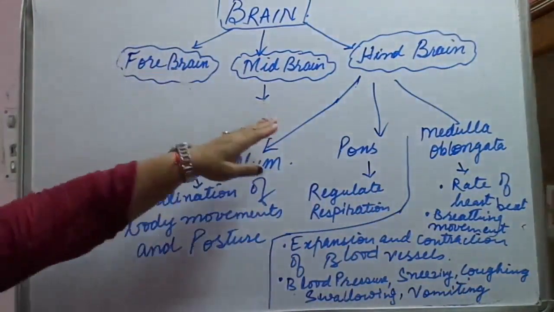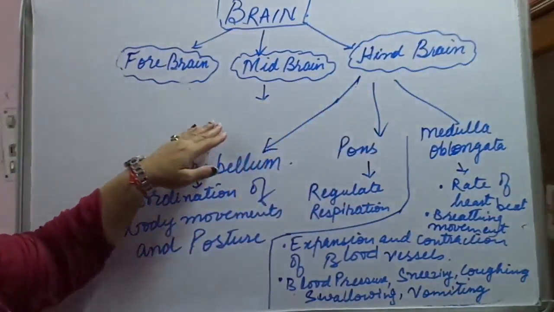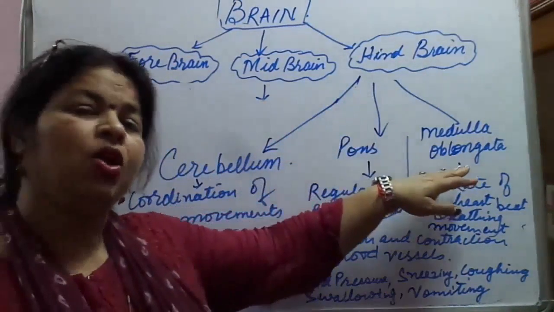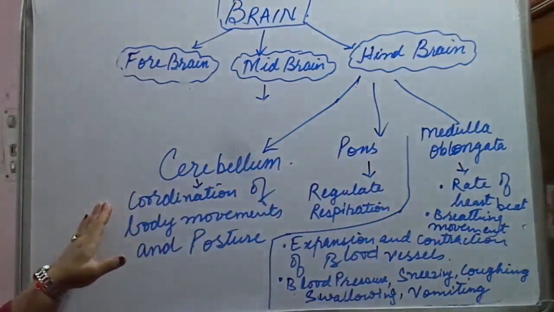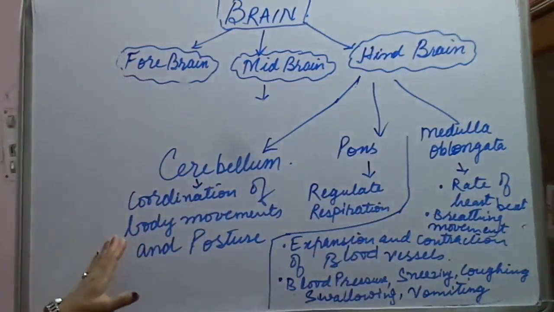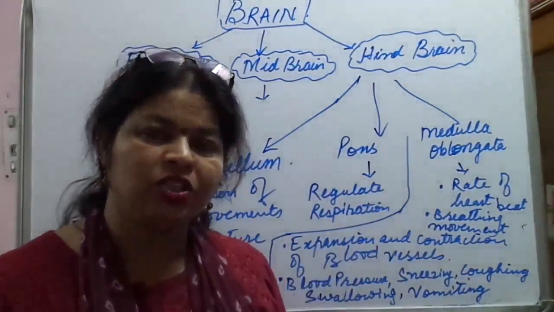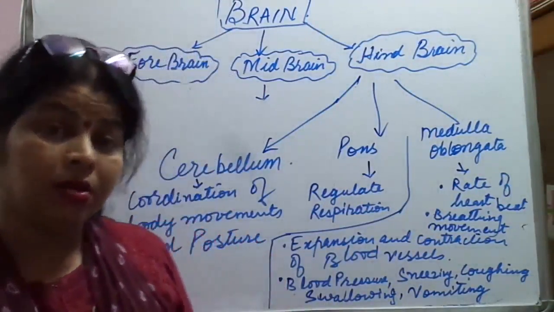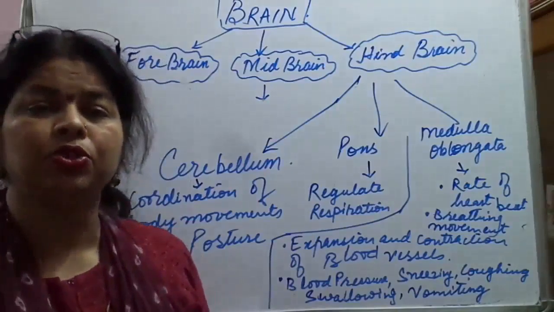Let us again see. The hindbrain is made up of three parts: cerebellum, pons, and medulla oblongata. What is the function of cerebellum? It helps in the coordination of body movements and posture. For example, you are sitting on a chair, become lethargic and sulk, and after some time you realize you are not sitting properly, so you maintain your posture.